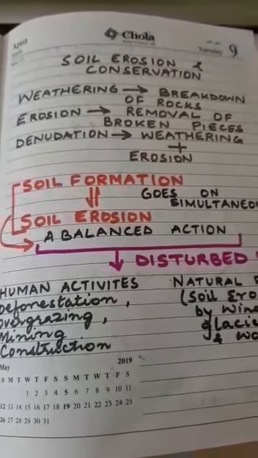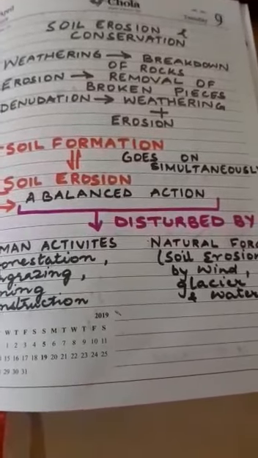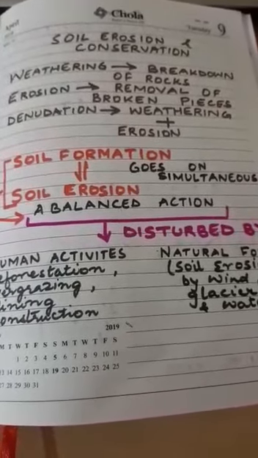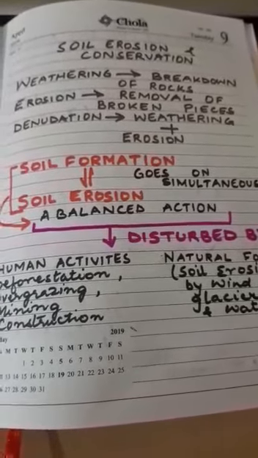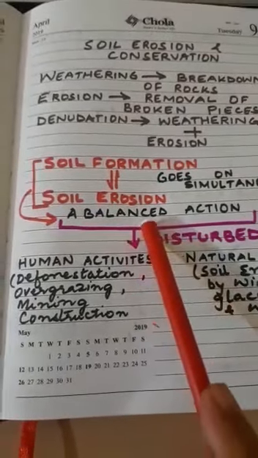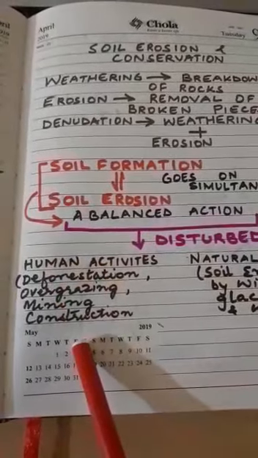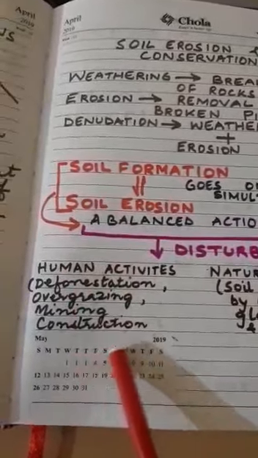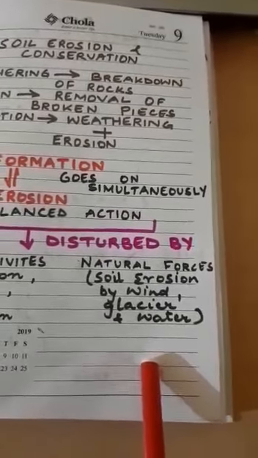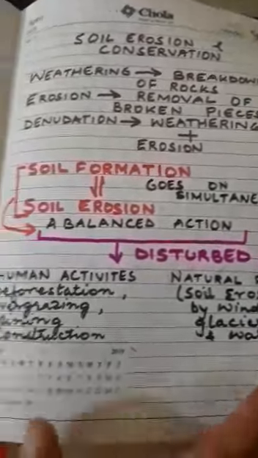Now in this world, soil formation and erosion go on simultaneously, and in a balanced state. So soil erodes, breaks down and forms soil. But this thing again gets disturbed due to human activities, that is deforestation, overgrazing, mining, construction, and on this side natural forces like soil erosion by wind, glacier and water.